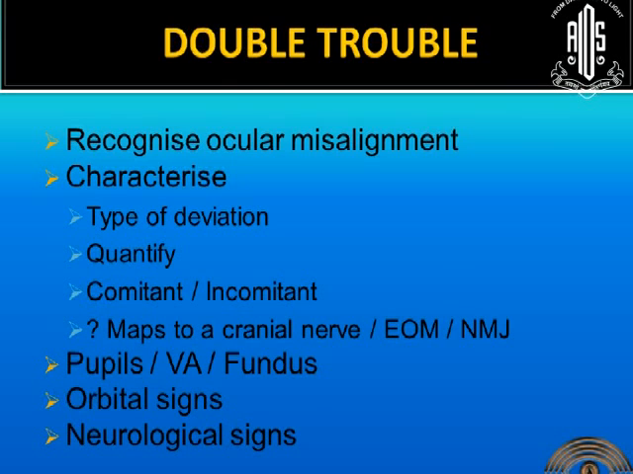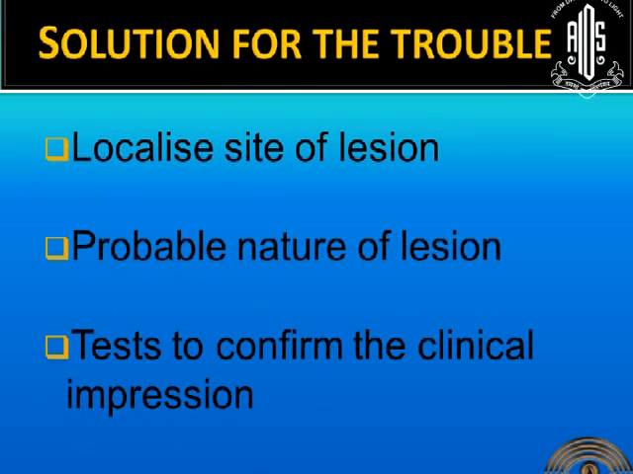Take a look at the pupils, visual acuity and fundus. Look for associated orbital signs. Look for associated neurological signs. Then we have to think now what is the anatomical site for this lesion. Then the probable nature of lesion. Then we have to do the test to confirm our clinical impression. Once we do this, we have the solution for the trouble and then we can easily treat it.